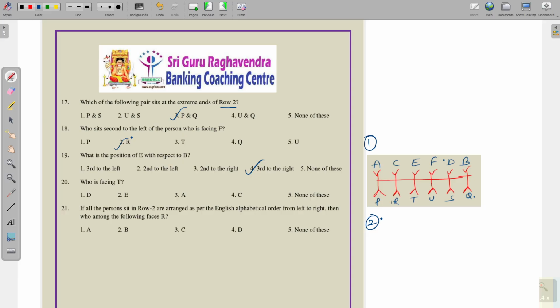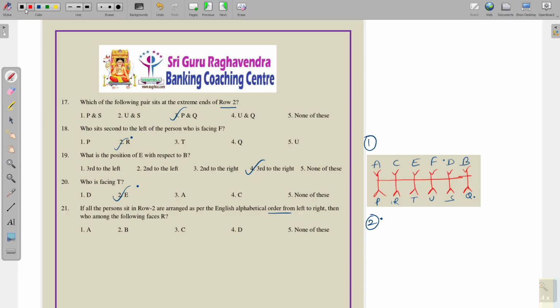Who is facing T? E is facing T, right? E is facing T. Next, if all the persons sitting in row 2 are arranged as per English alphabetical order from left to right, then who among the following faces R?